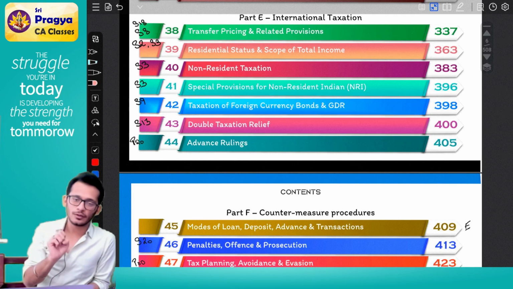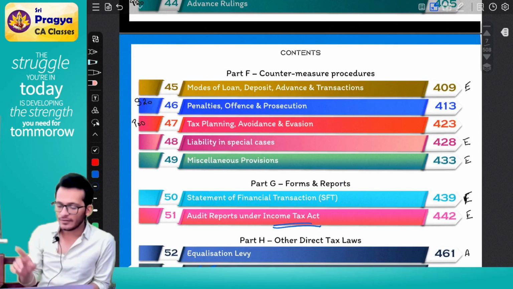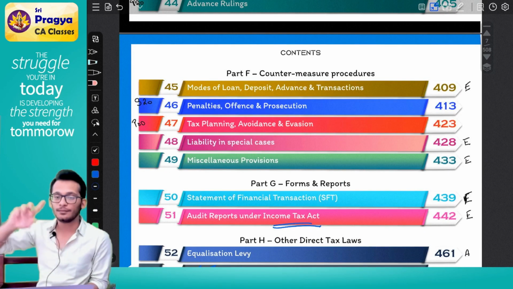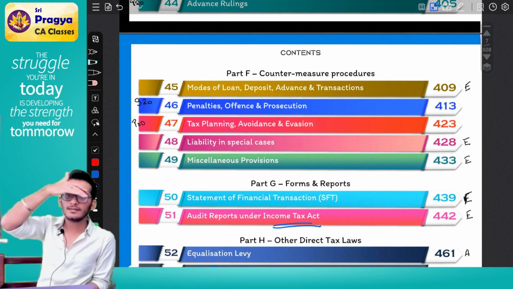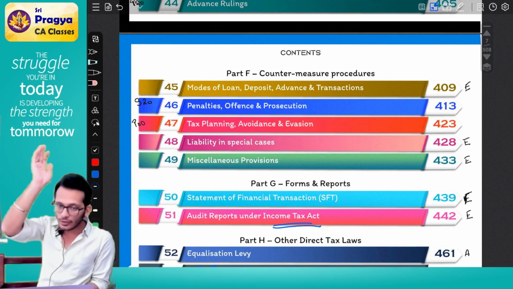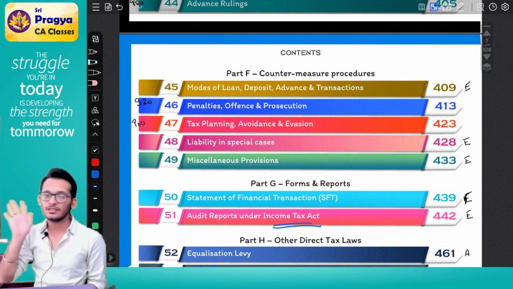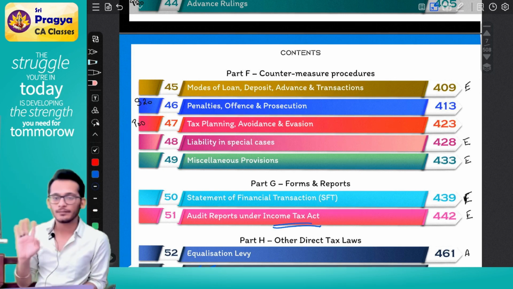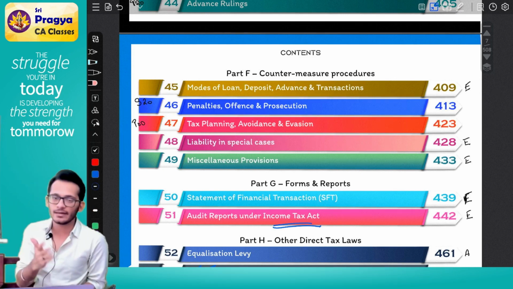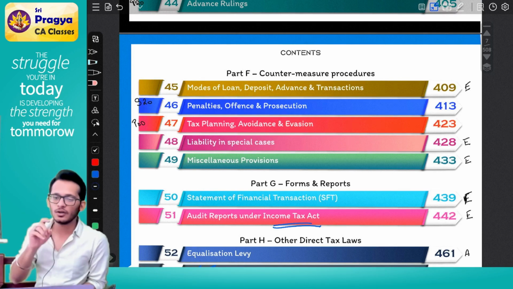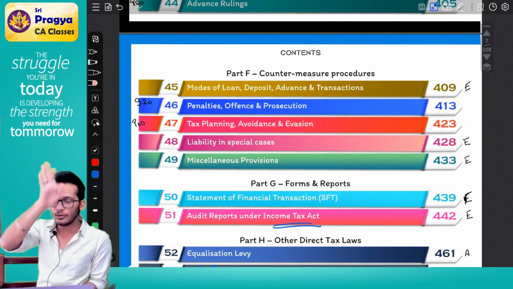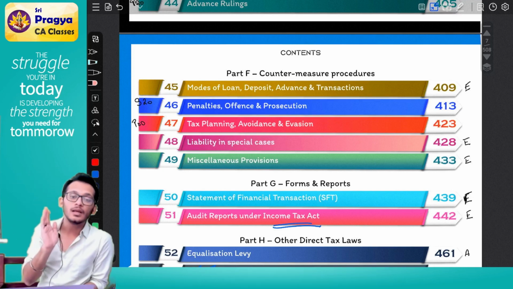The last item I told you, to avoid tax avoidance, which means this is not something which I do. This is something which the assessing officer does. If he finds out you're doing a transaction which he knows is cheating the government, he can invoke GAR, which is called general anti-avoidance rules, where he'll come and say, boss, you have entered into a transaction where I know you will definitely cheat the government.